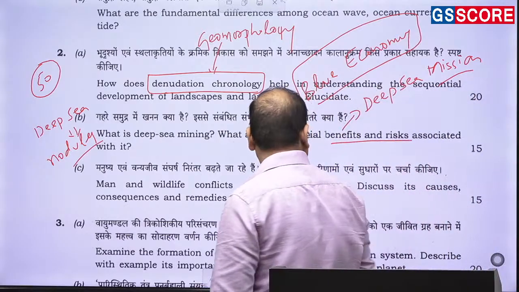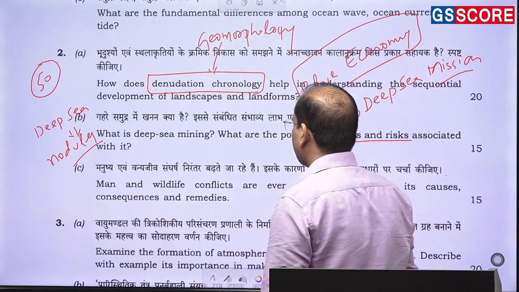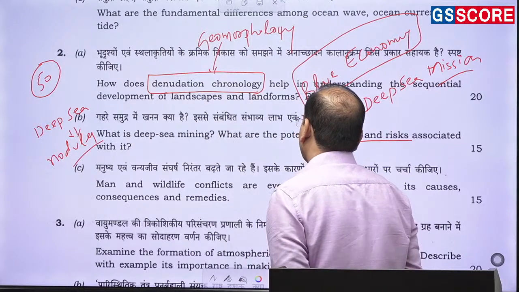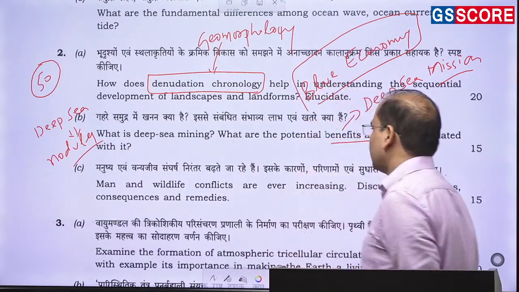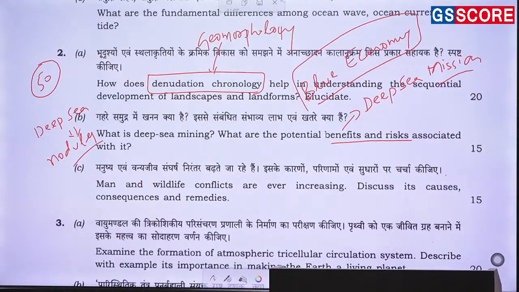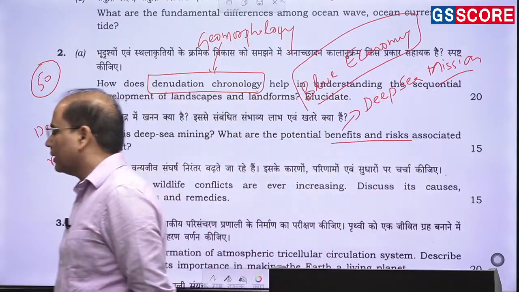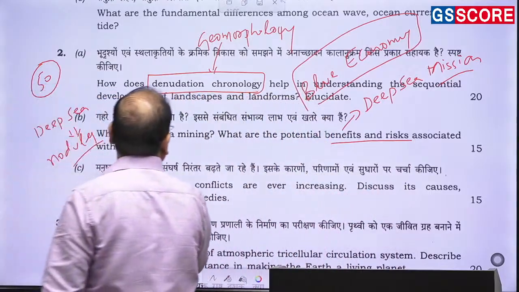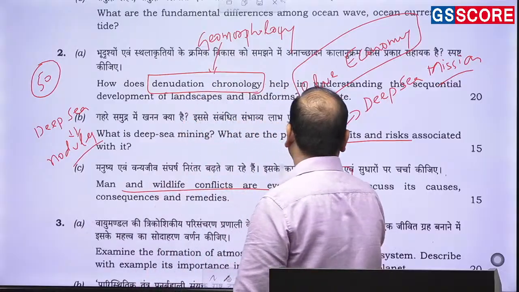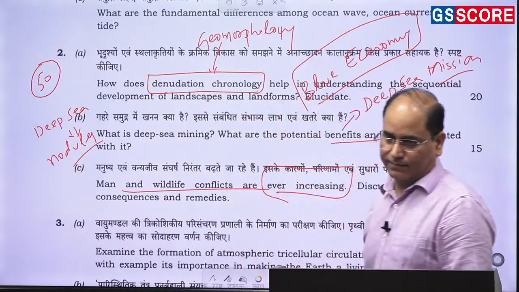Then the next question is, man and wildlife conflicts are ever increasing. Discuss its causes, consequences and remedies. It is primarily from the biogeography topic. So the question that has been asked is from the biogeography topic. Now, man and wildlife conflicts are ever increasing. So you need to give some examples.